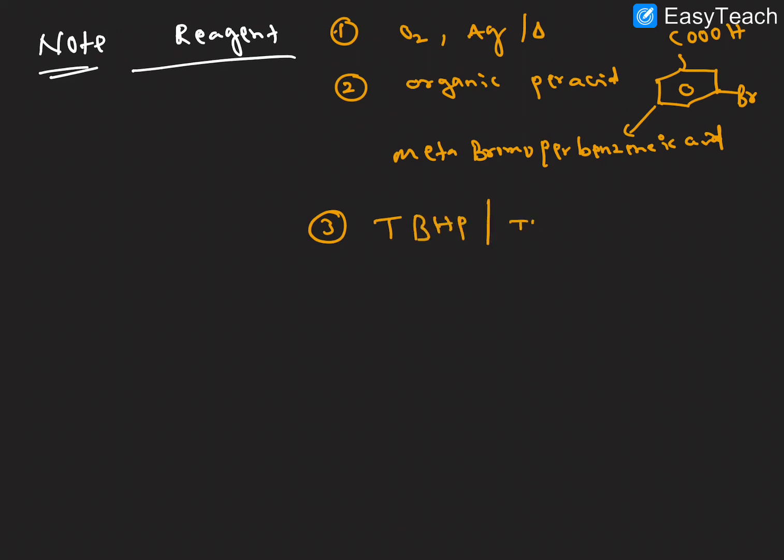Right. Third reagent here, TBHP in the presence of titanium isopropoxide. This is the reagent. What is the name of this one?